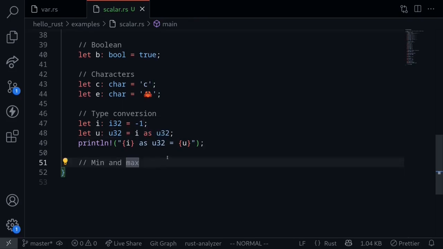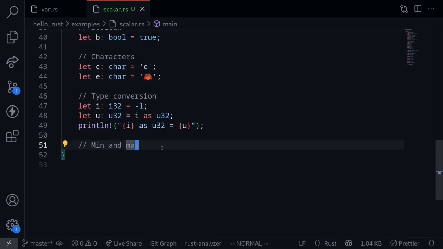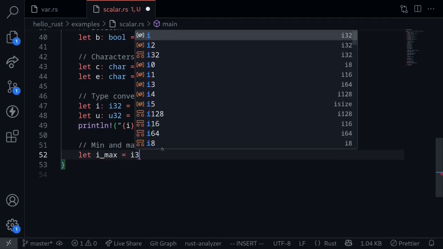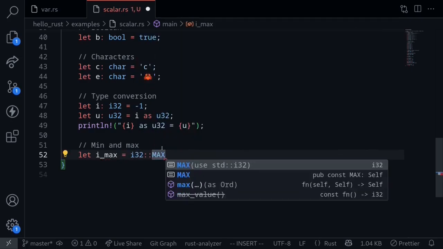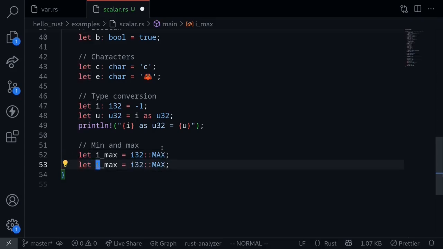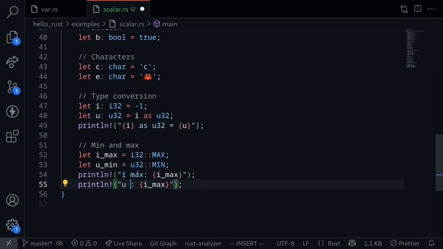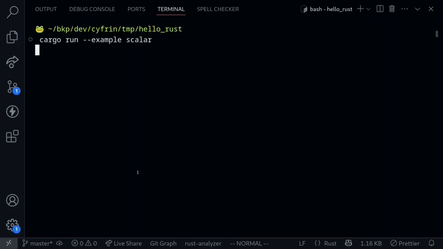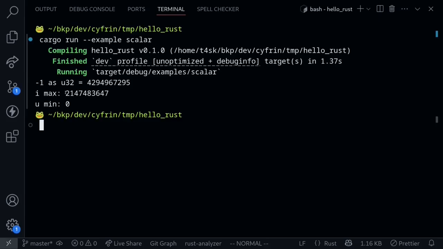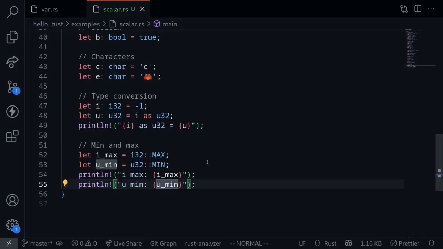Now, if you wanted to get the maximum of u32 or i32, here's how you would do it. For example, let's say that i_max is equal to i32::MAX, all caps. And then if you wanted to get, let's say, u_min, then you can say u32::MIN. Let's print these out as well. Execute the code and we get i_max is equal to this number, and the minimum for u32 is equal to 0. Okay, so these are some examples of scalar types that are available in Rust.